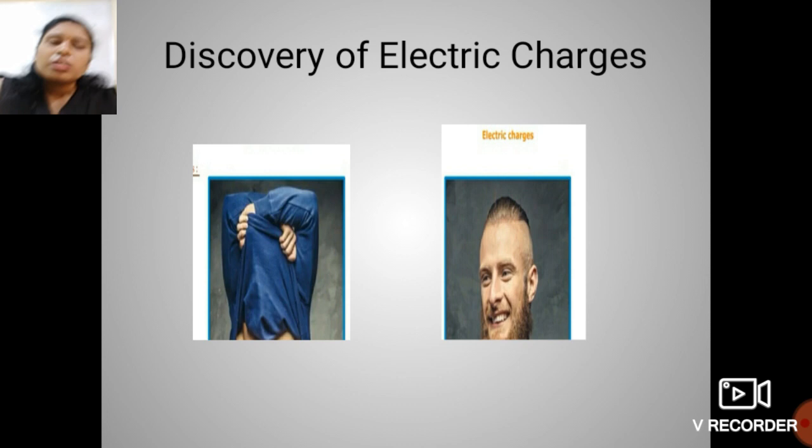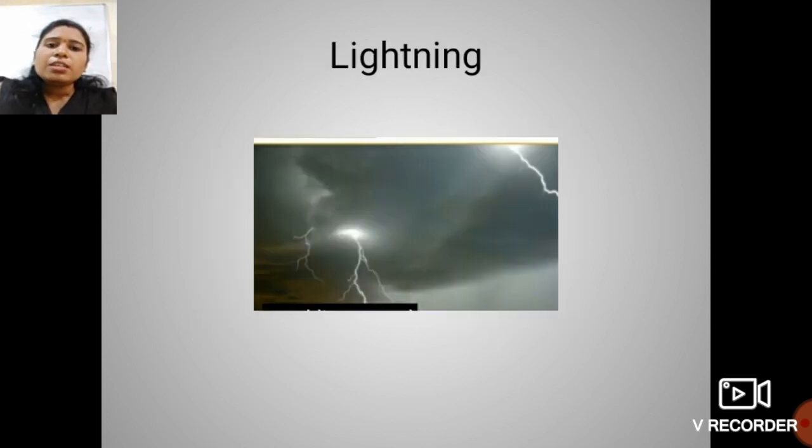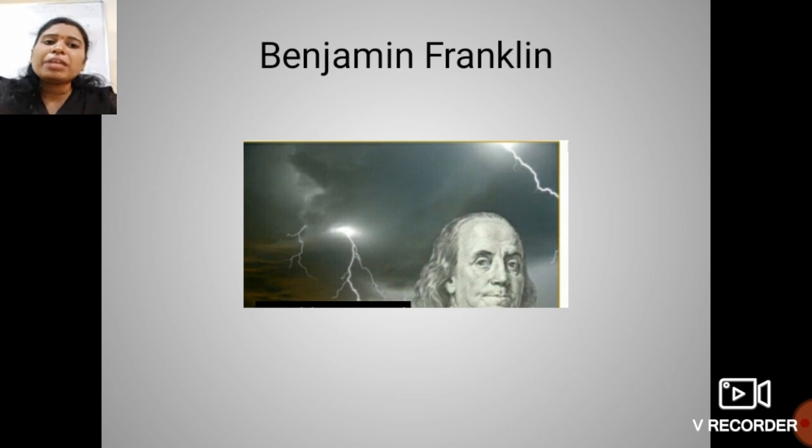Why is this so? In 1752, the American scientist Benjamin Franklin showed that lightning and the spark are caused by the same phenomenon.